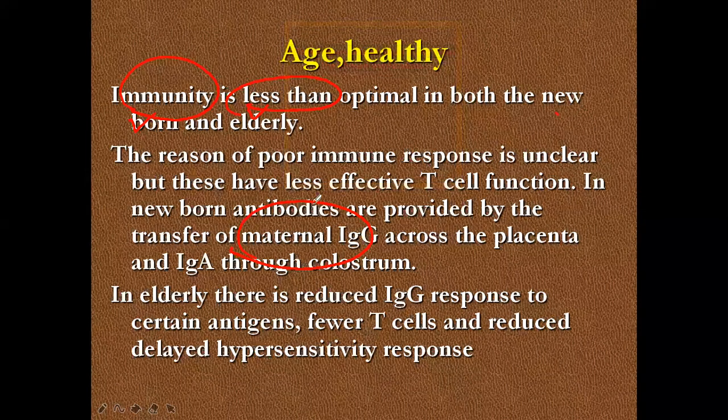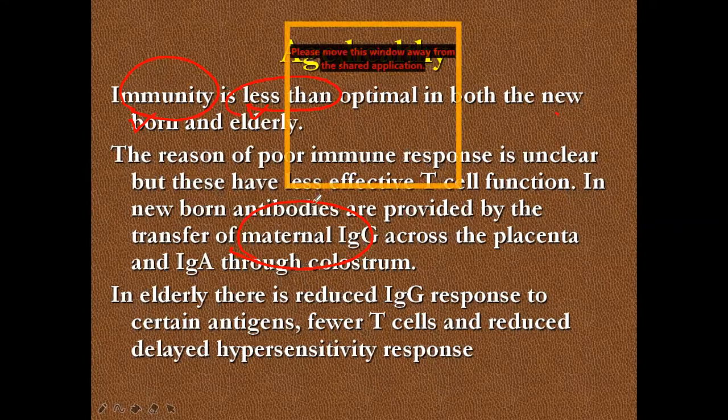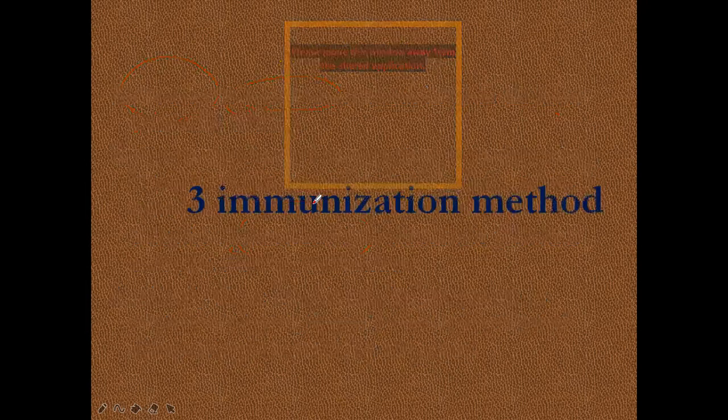So mostly hypersensitive diseases occur early in age, not in elder persons. In elder persons immunity is already weaker, so more chance for infection. In early age there are also more chances for infection, because the immunity is just building up. The baby is just building their own immunity. It takes time, so more chance for infection. It's also age and health.